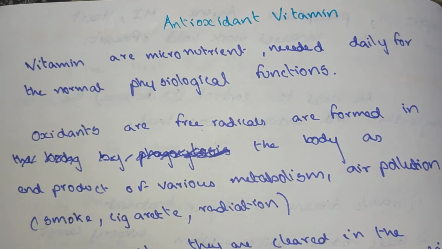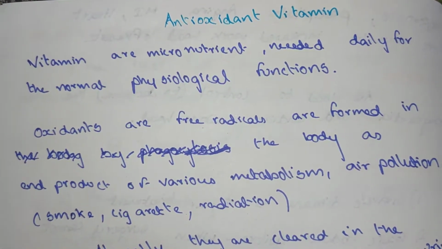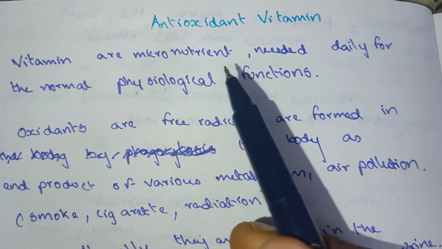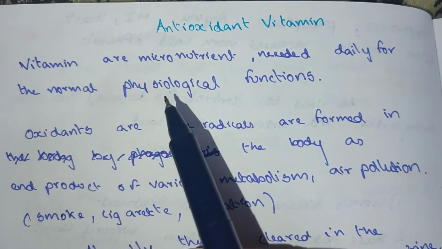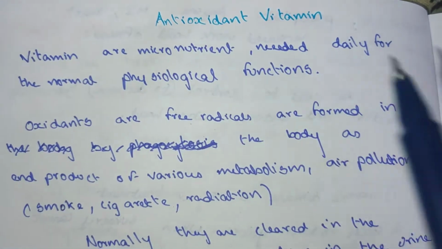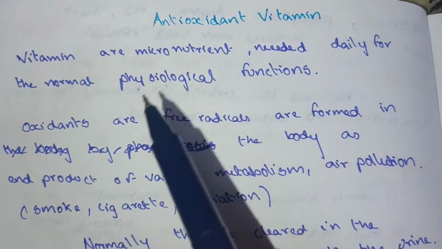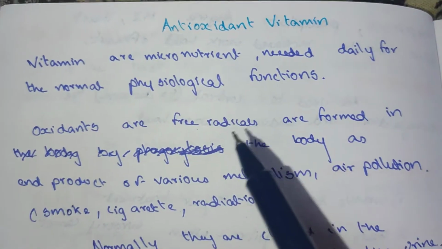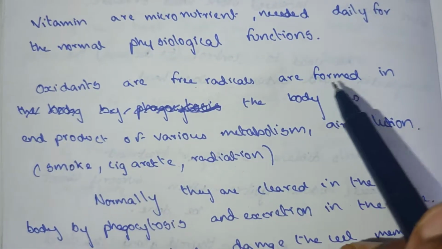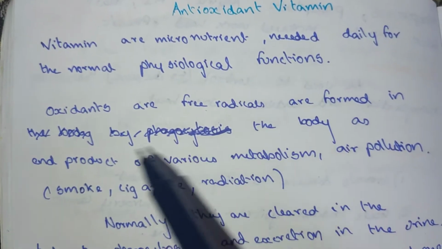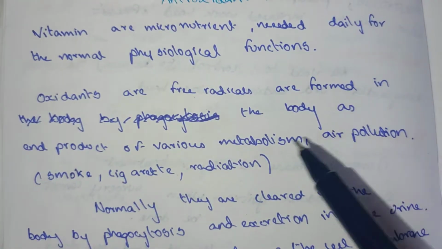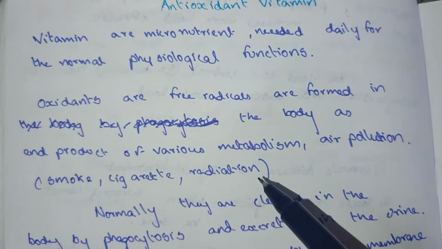In this video, we are going to see about antioxidant vitamins. Vitamins are micronutrients needed daily for normal physiological function. Oxidants are free radicals formed in the body as the end product of various metabolism, and from air pollution like smoke, cigarettes and radiation.